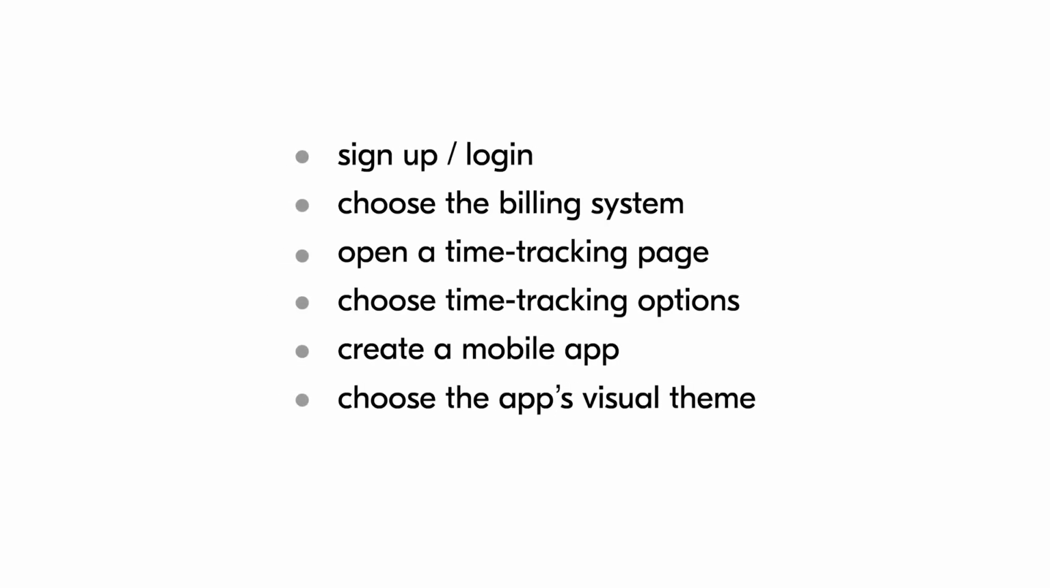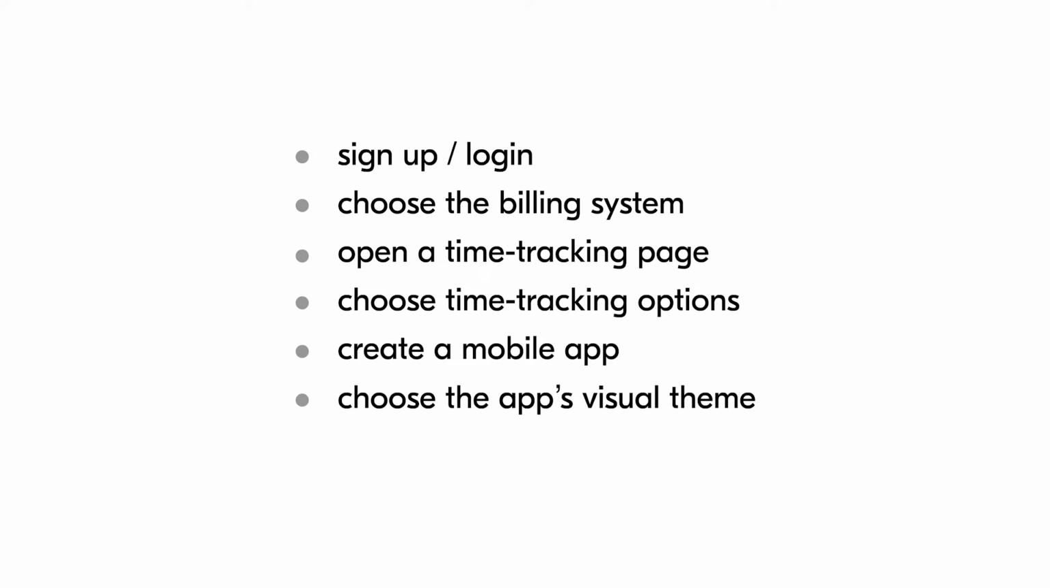Everything looks simple and clear, but is it so in practice? Let's check out how the MoSCoW prioritization framework works through the example of a simple web application. As a sample, we're going to use basic functions taken from one of Railsware products. Here is the list of features: sign up, login, choose the billing system, open a time tracking page, choose time tracking options, create a mobile app, choose the app's visual theme.